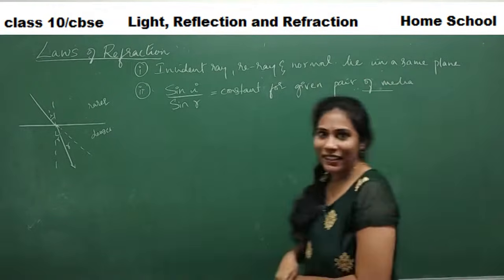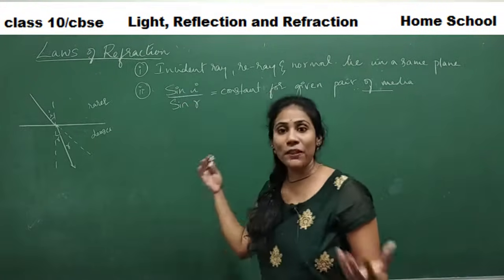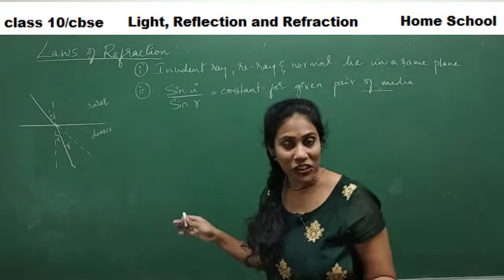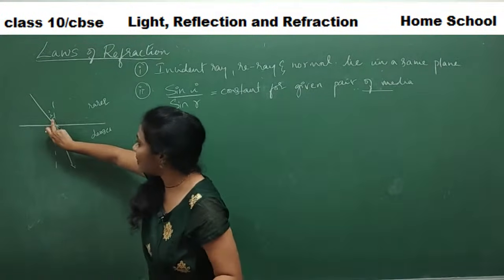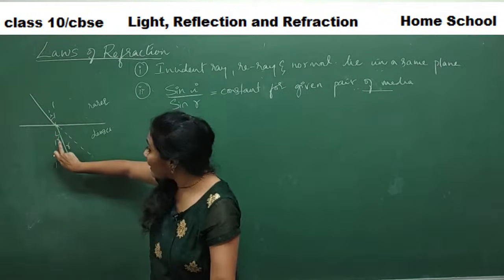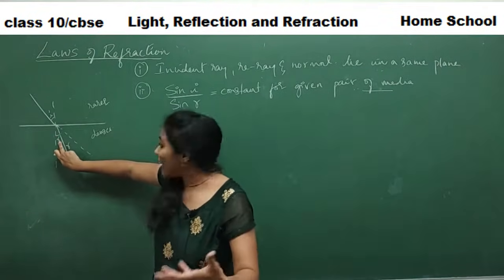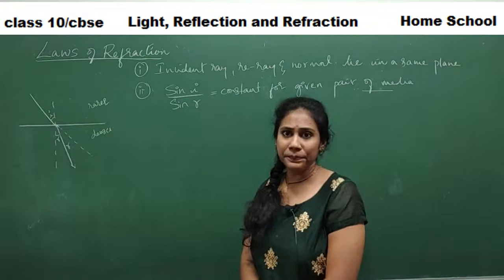This looks very different, guys. And how did a mathematical application come here? Trigonometry. You are familiar with the sine function, right? So what I am calling sine I is the sine of the angle of incidence divided by the sine of the angle of refraction, which is equal to a constant.